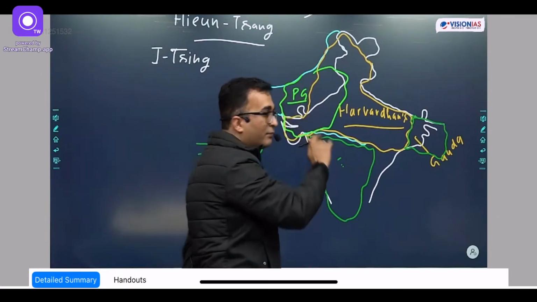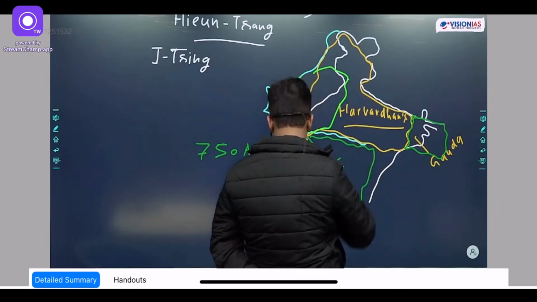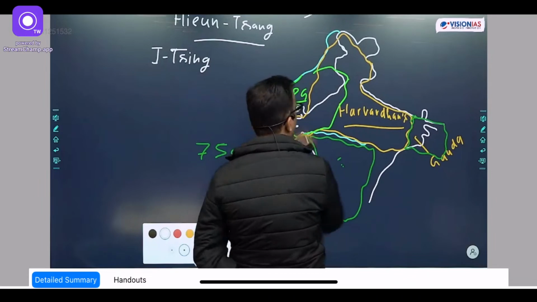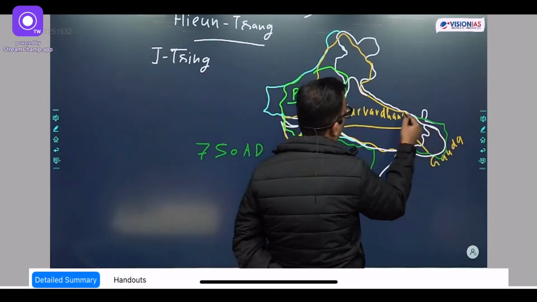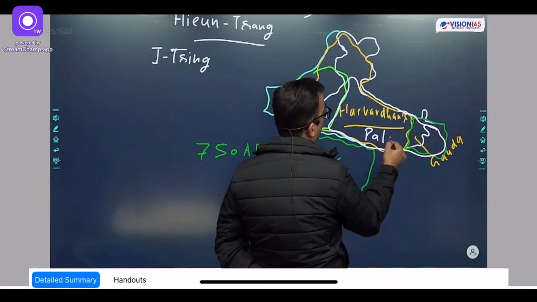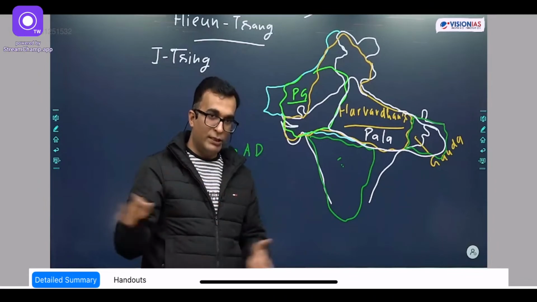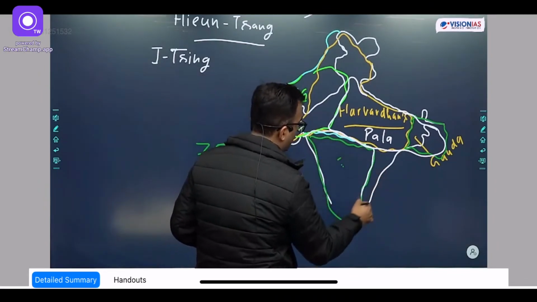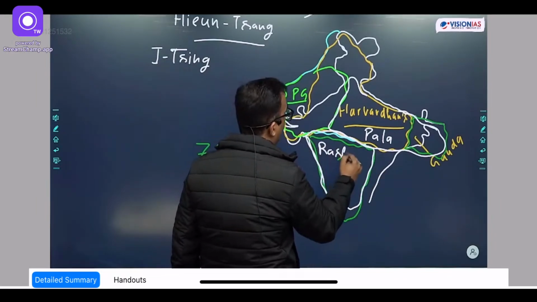I'm just writing some notations. This other part will go with the Palas, and even Pulakesin's death has happened. The Chalukya decline has also started, and in the Chalukya area there would be another dynasty which will be known as Rashtrakoot.